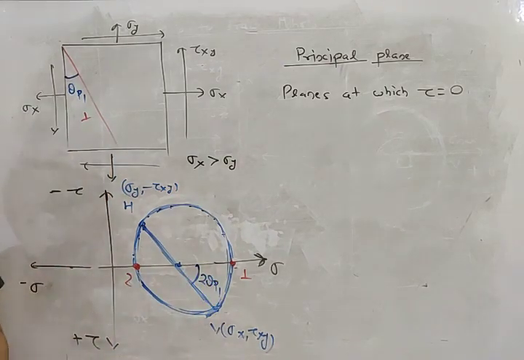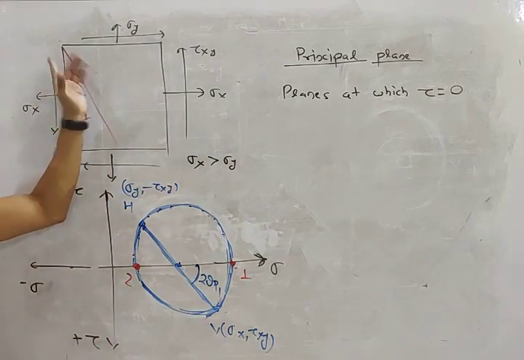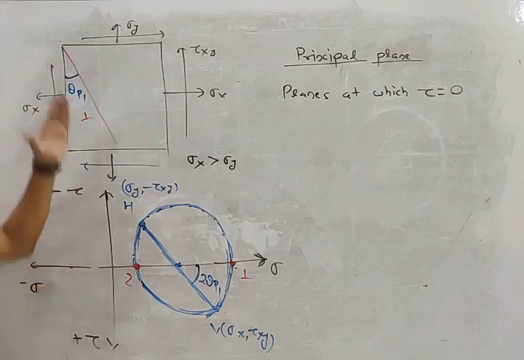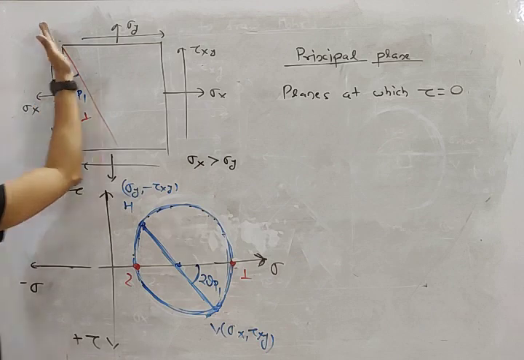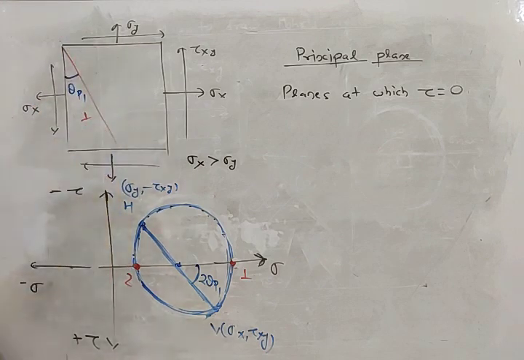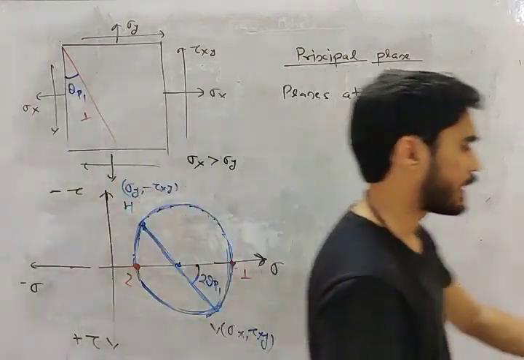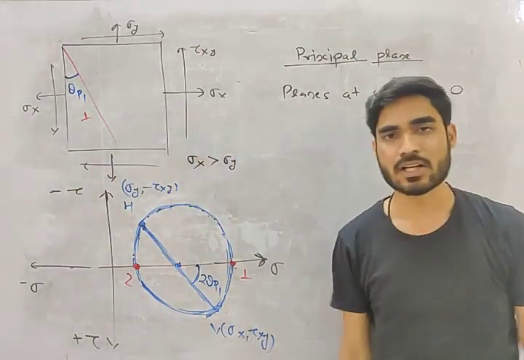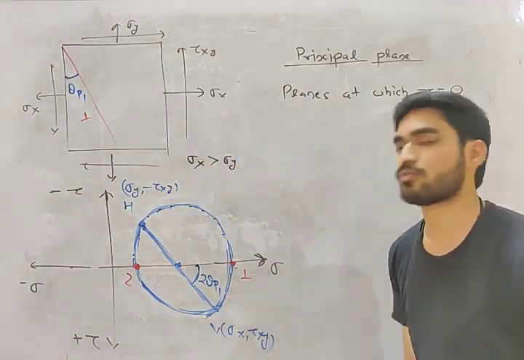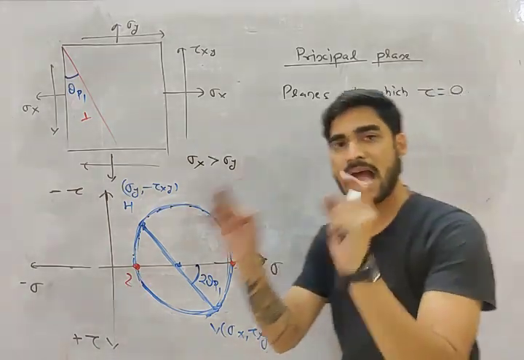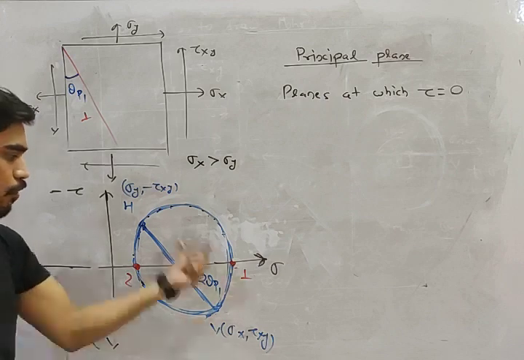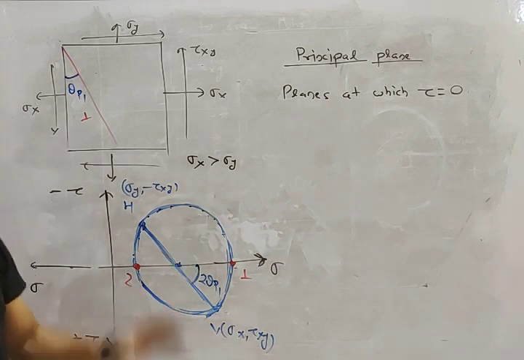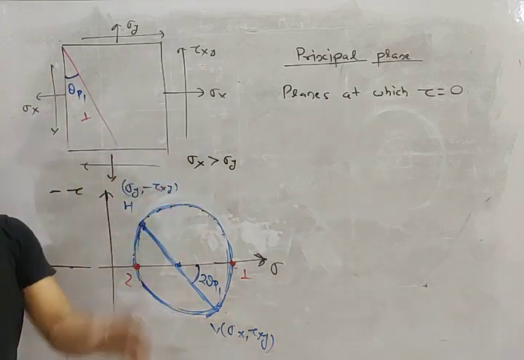So we need to find at which angle we will get the principal plane. We know this is the vertical plane, but at which angle will we get the principal plane? We need this angle. So how can we calculate this angle, my friend? We can calculate it analytically, or we can calculate it from this Mohr circle also. I will find theta p1 analytically. If you want, you can find it from the Mohr circle. I will find it analytically very easily, my friend.